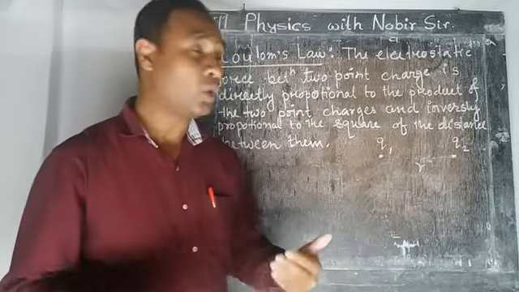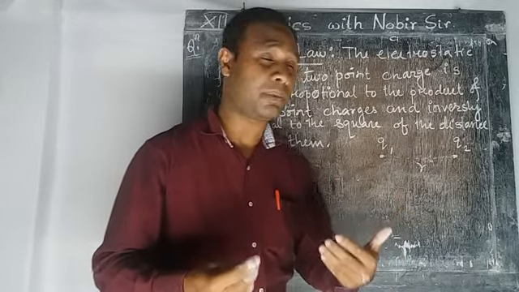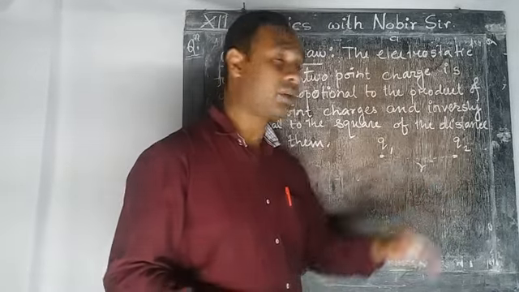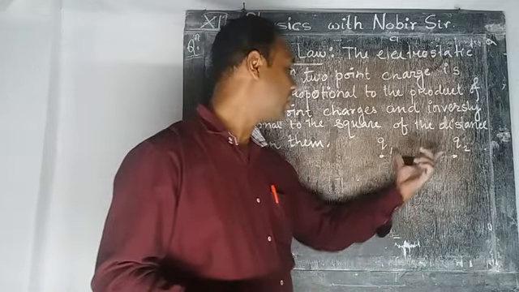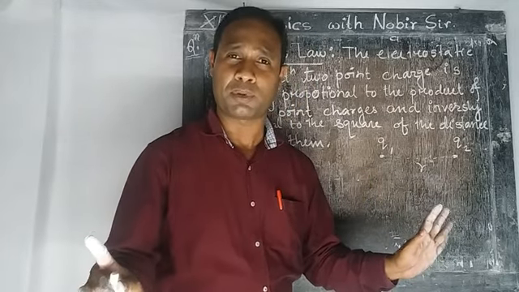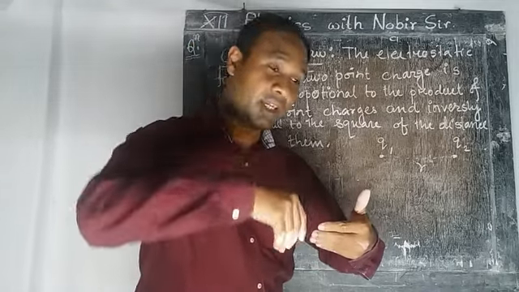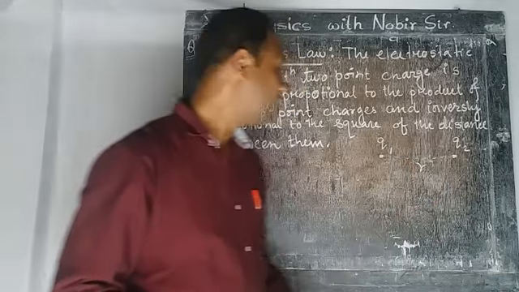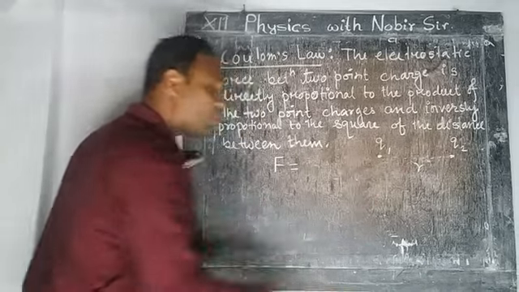Then, as we know, there is a force between these two charges. It may be repulsive, it may be attractive. It depends on the nature of the two charges. If both are like charges, then it will be repulsive. If they are unlike charges, then it will be attractive. Whatever the force, Coulomb's law states the amount of force, the degree of force between these two charges.